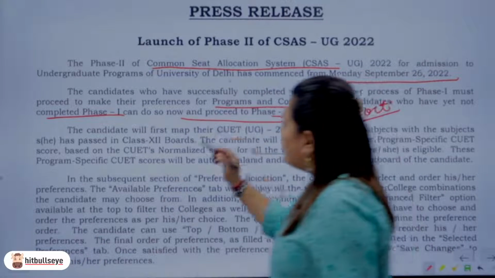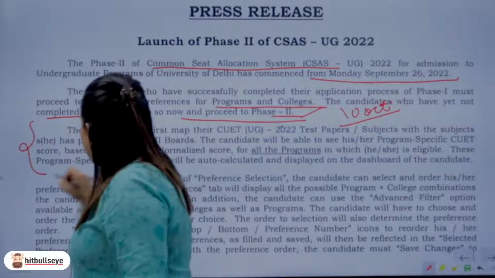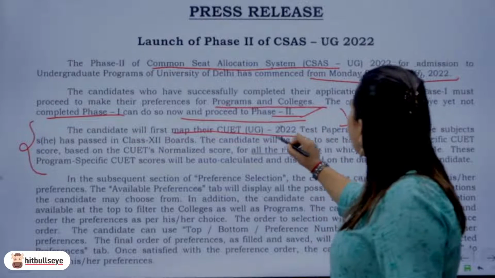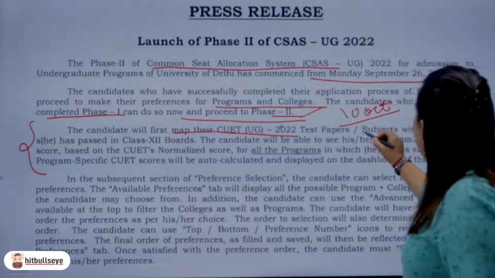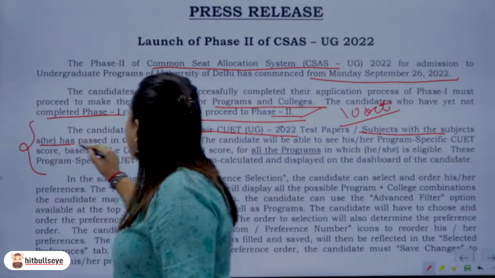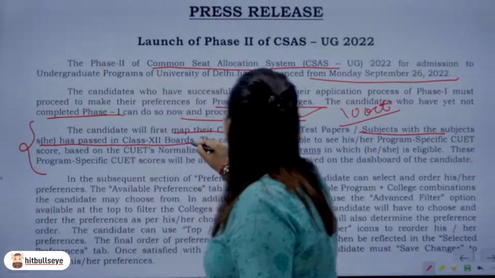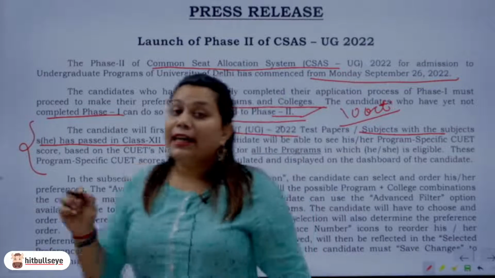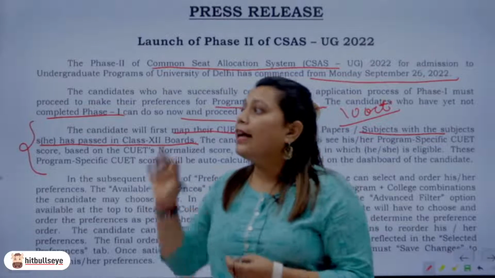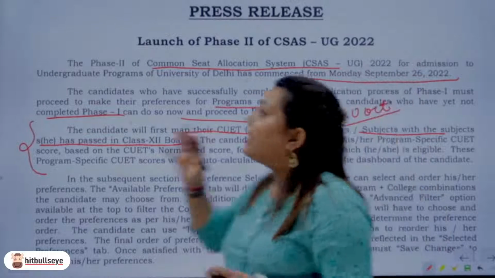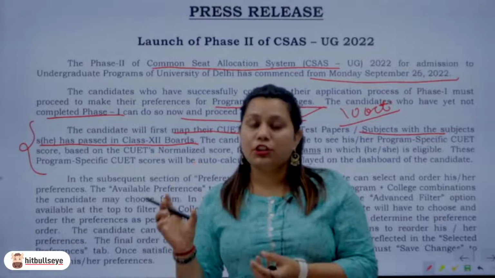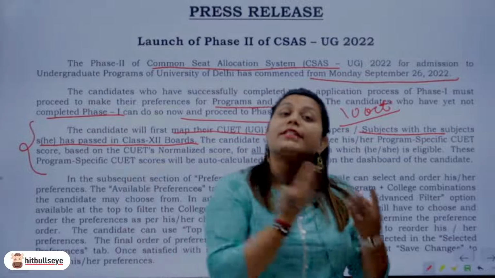Okay, now this is very, very important. Pay attention to this part. The candidate will first map their CUET UG 22 test papers or subjects with the subjects that she or he has passed in class 12th boards. Now this line is extremely important. What does that mean? This means that whatever subjects you had in your 12th standard, in your 12th boards, you need to map the scores of the same with your CUET scores.